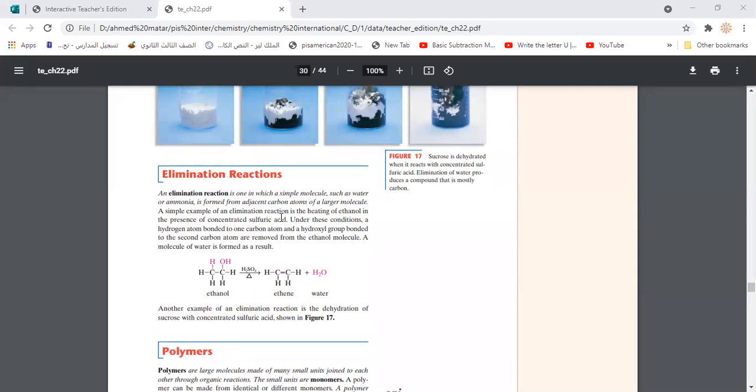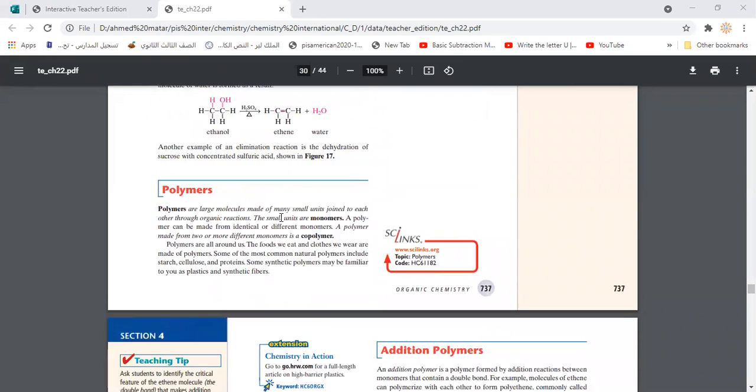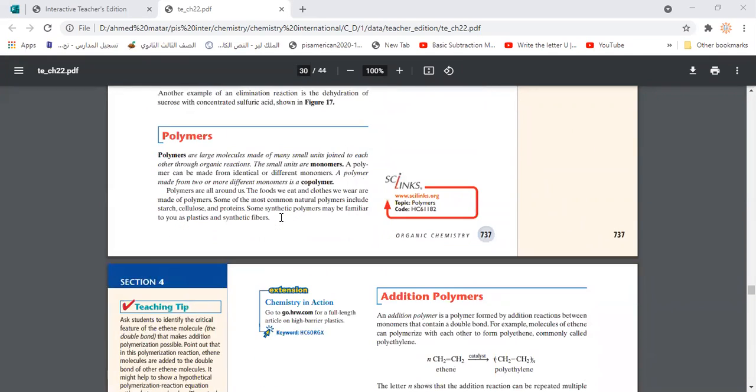Yes. Okay. So here we pass to the fifth type of reaction, which we will consider a very important reaction that we use in our daily life and that is used in a lot of industries, which is the polymerization reaction. So first of all, we need to know what is a polymer.